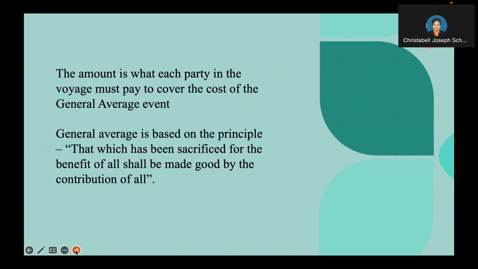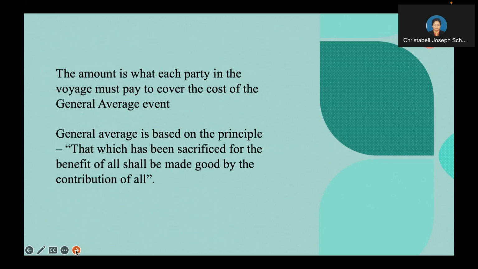The resulting amount, that is the $5 million, amounts to the general average contribution for the parties that are involved in the voyage. The amount is what each party in the voyage must pay to cover the cost of general average.